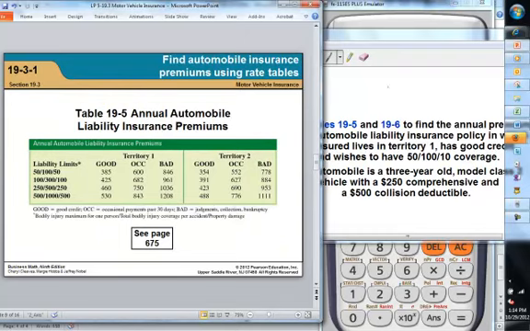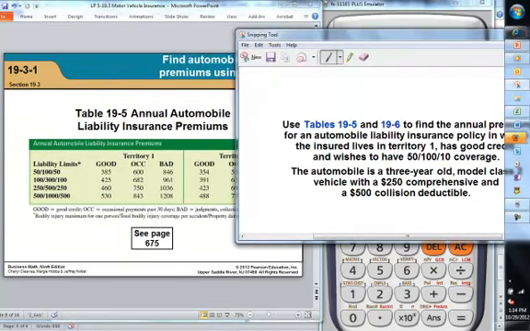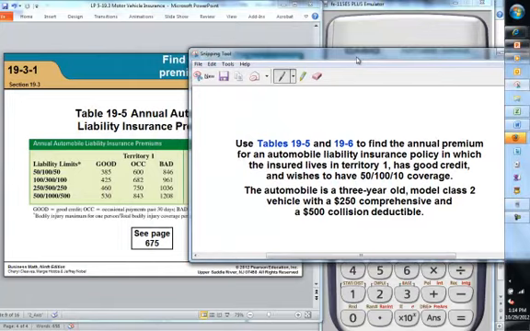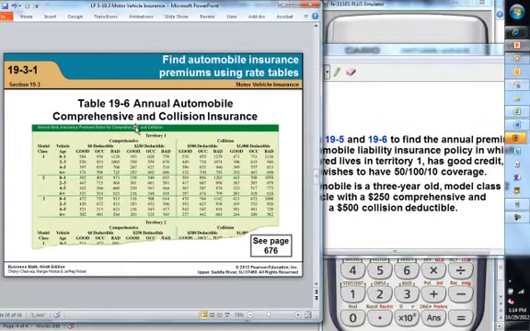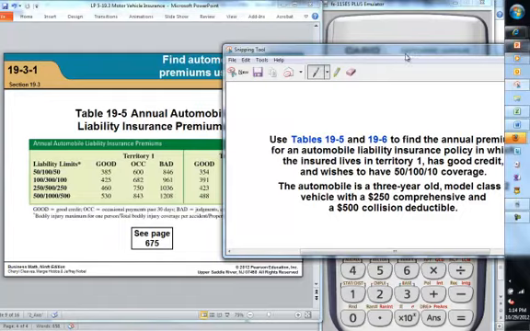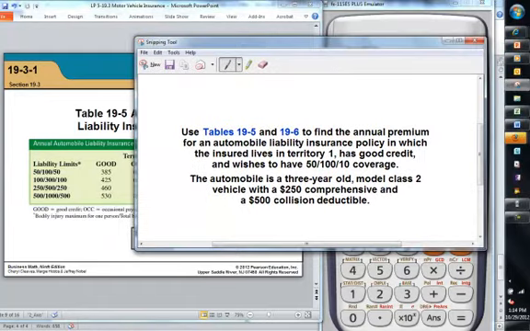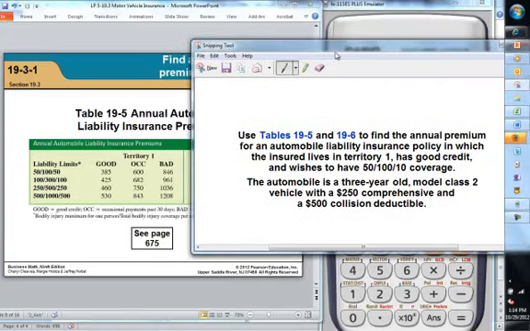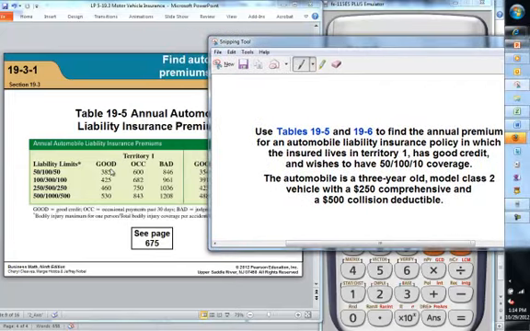The first is liability. Find the annual premium for liability insurance in Territory 1, 50/100, I think it means, and has a good credit rating. So that would be 50/100, good credit rating, is $385.